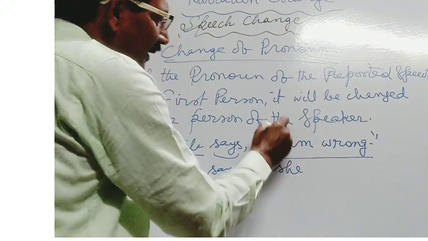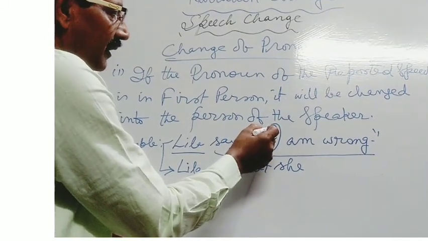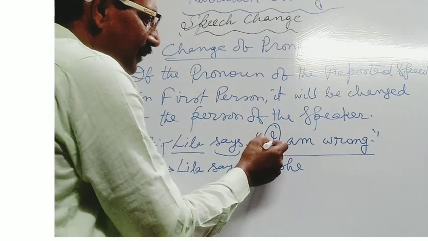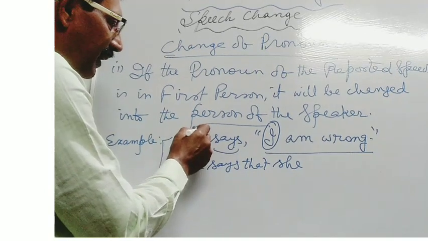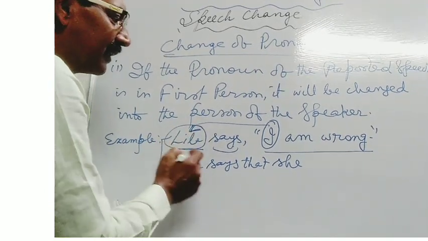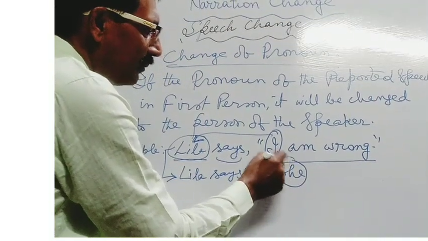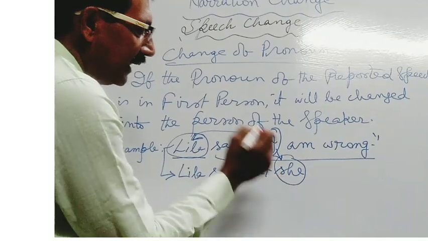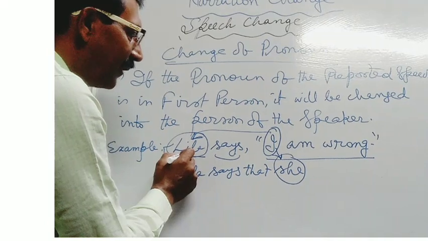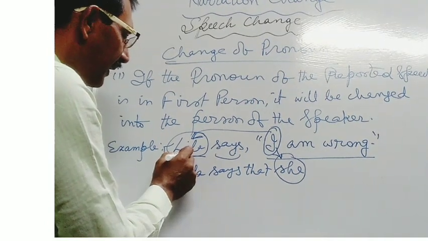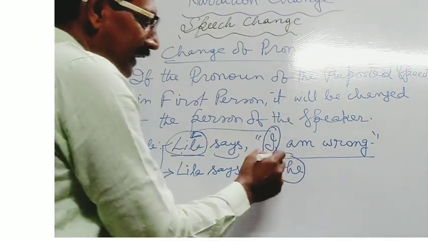Here I is the first person pronoun. As the pronoun of the reported speech is in first person, it will be changed into the person of the speaker. Here Leela is the speaker, and Leela is in third person, so I will be removed by the use of she. Instead of I, you will have to use she instead of the pronoun Leela. I will be removed in this way.